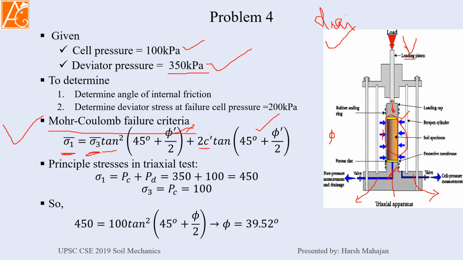Now c is 0, so this whole term will be gone. And as it is a drained triaxial test, sigma 1 bar will be written as only sigma 1, because it is total stress only. There is no pore water pressure, since we are draining all the water, so there is no concept of pore water pressure developing inside the pores.